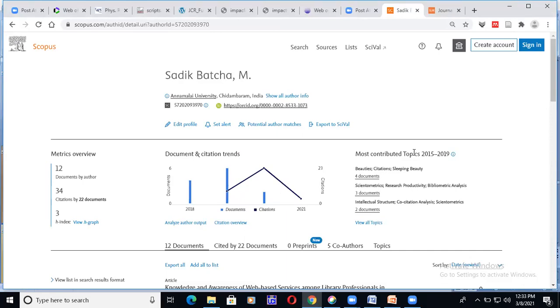That journal will not be available in Scopus. So if you have any journal name in your mind, you should go to the Google Scopus page again. There you can find the option Sources. Click on Sources.